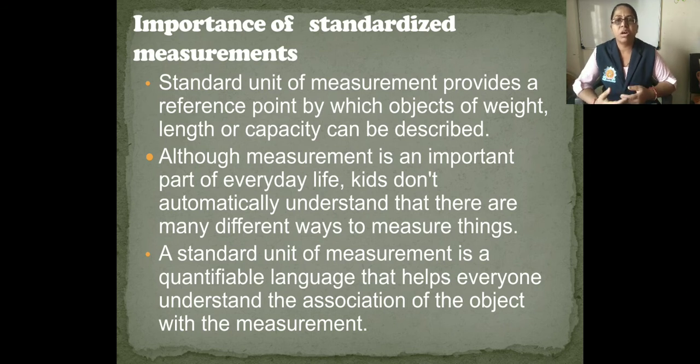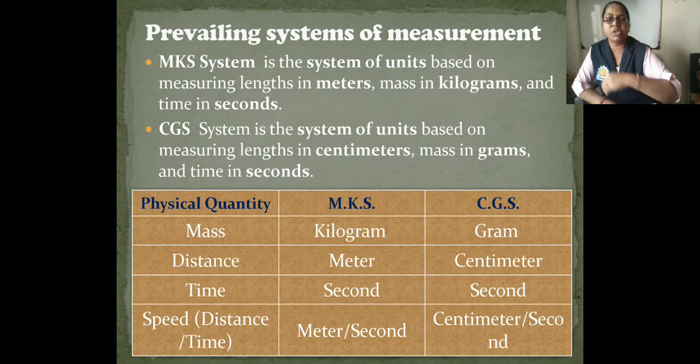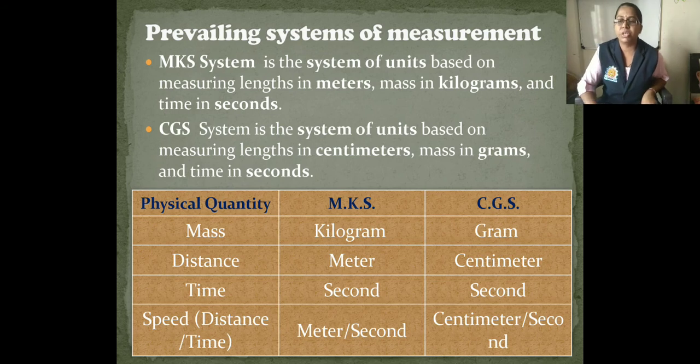Okay. So a standard unit of measurement is a quantifiable language that helps everyone understand the association of the object with the measurement. Okay. So this is all about the importance of standard measurement.